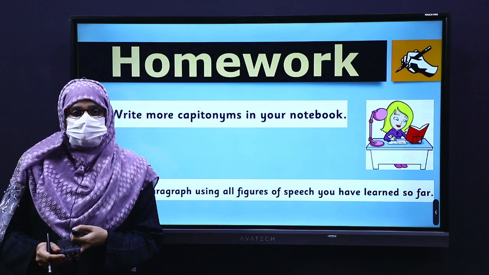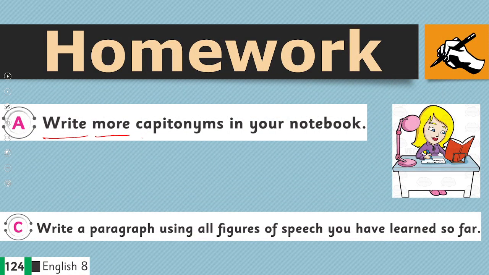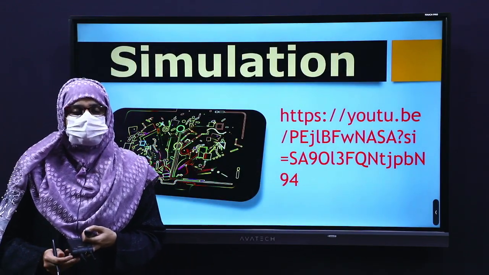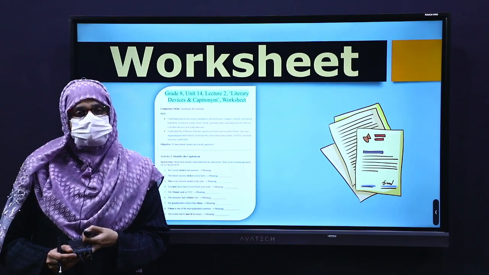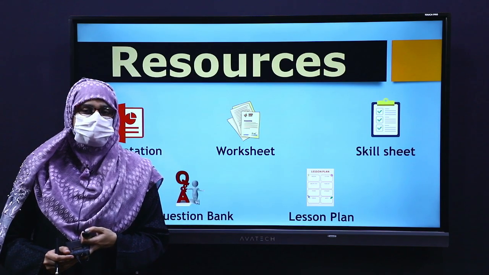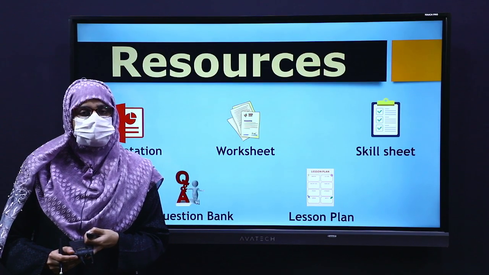After the classroom activity, here is your homework. Write more capitonyms in your notebook and write a paragraph using all figures of speech you have learned so far. We have also provided a simulation for your further and comprehensive understanding. The worksheet is also being attached, and apart from all these, we have provided different resources such as the skill sheet, the lesson plan and the question bank of this lecture.